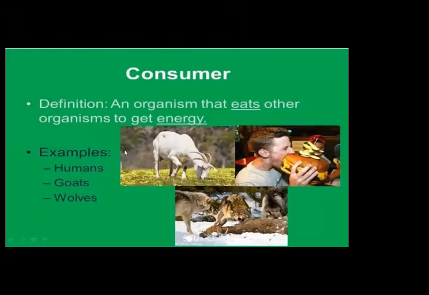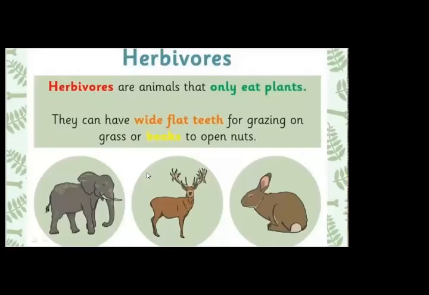Okay, now move next. So consumers include herbivores, carnivores, omnivores, and scavengers. Herbivores are animals that only eat plants.